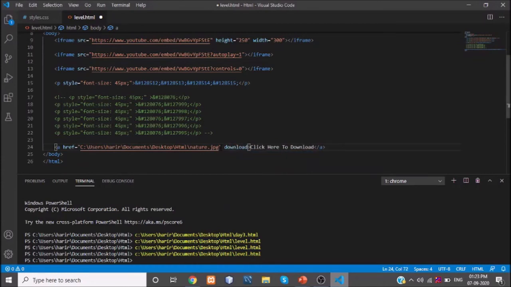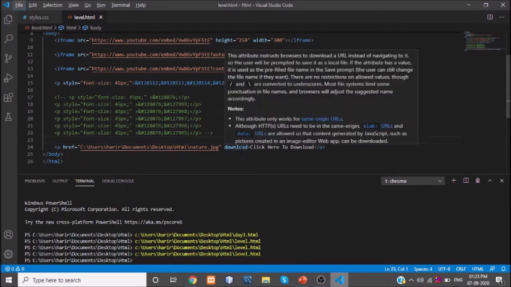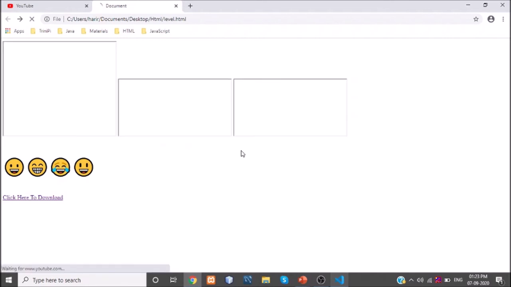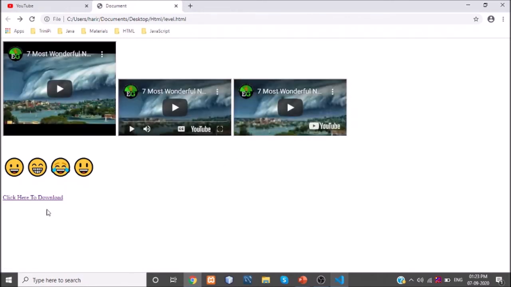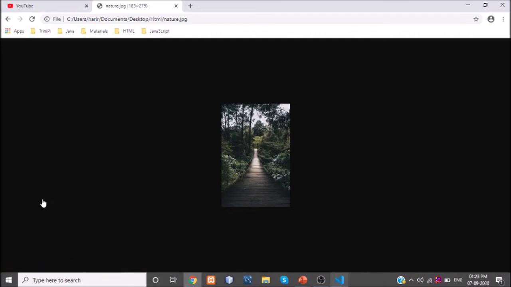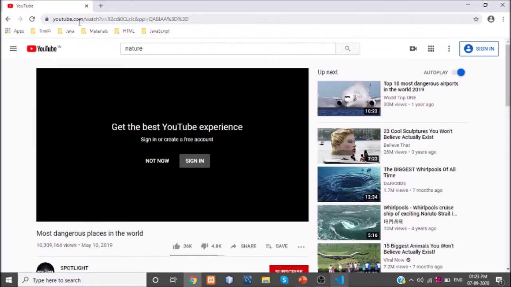If you give download, the user can download your image. See, it will download the image when I click the click here to download button. Watch carefully.